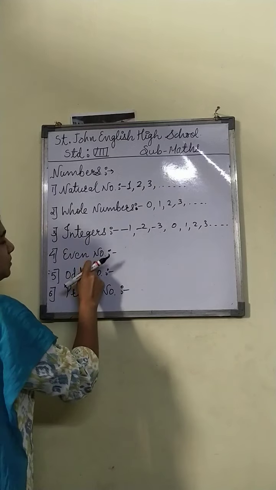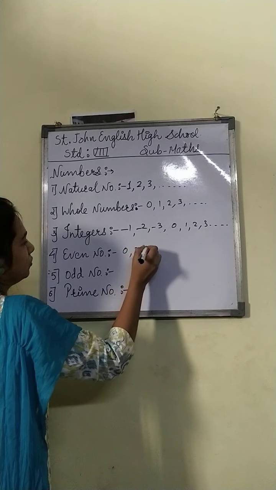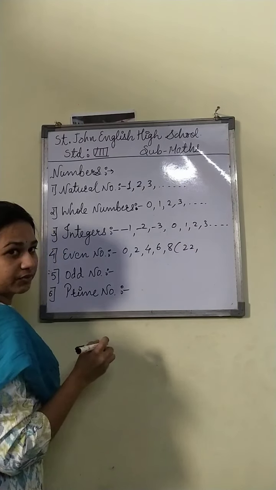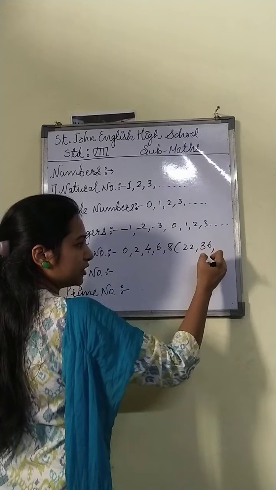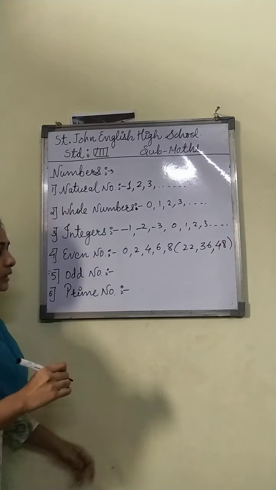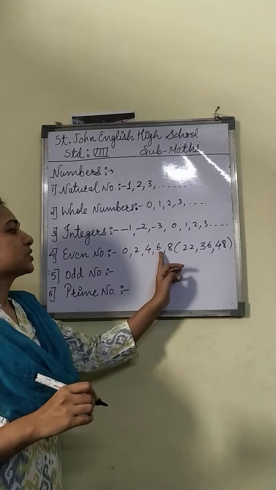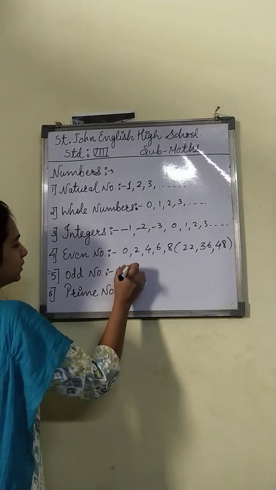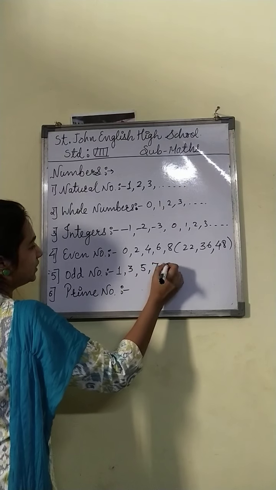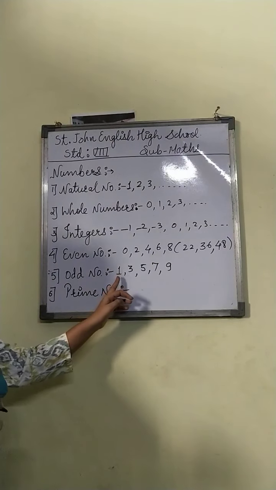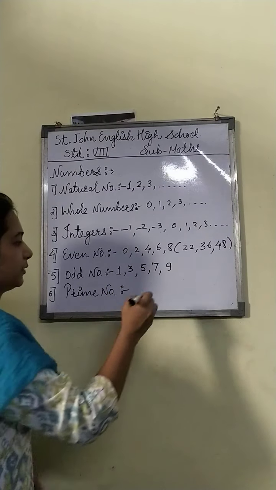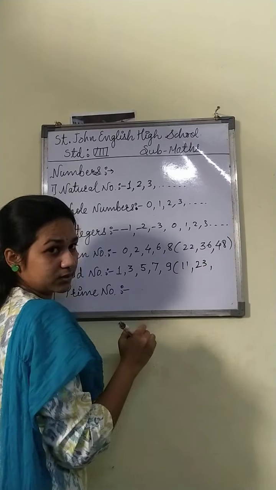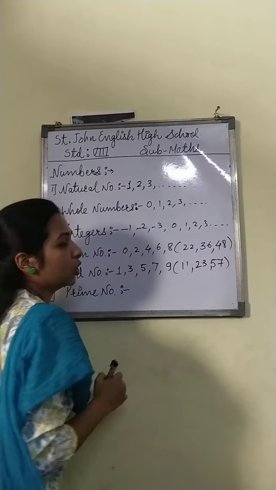So what are the even numbers? The numbers ending with 0, 2, 4, 6, 8. It means that 22 is an even number, 36 is an even number, 48 is an even number. Again, the odd numbers are the numbers ending with 1, 3, 5, 7 and 9. It means that 11 is an odd number, 23 is an odd number, 57 is an odd number.